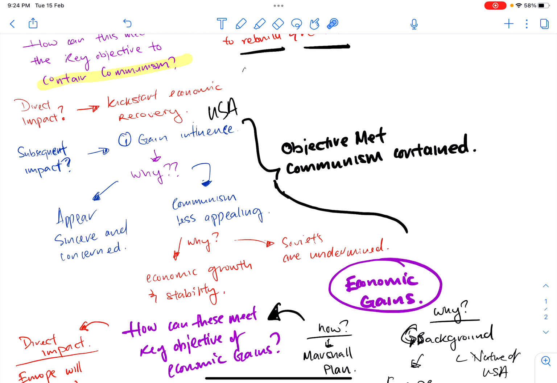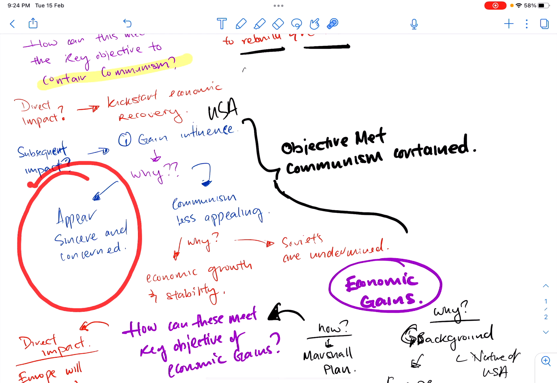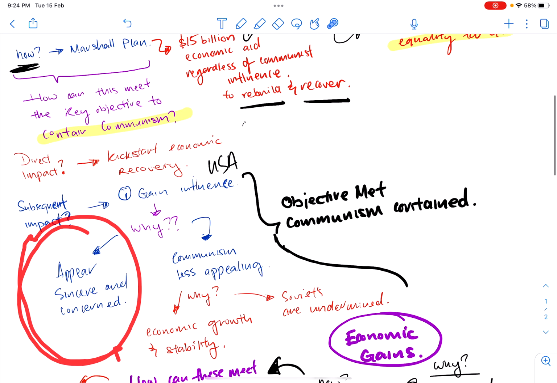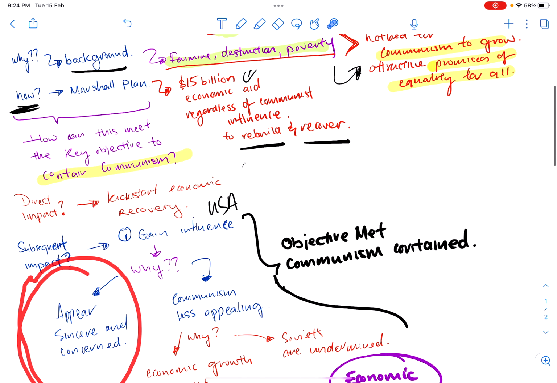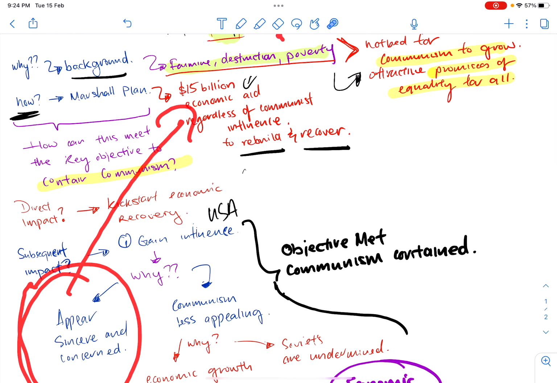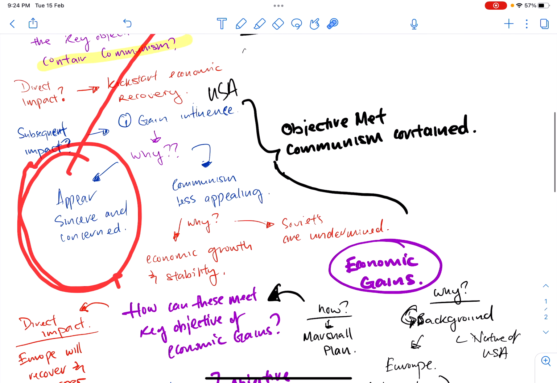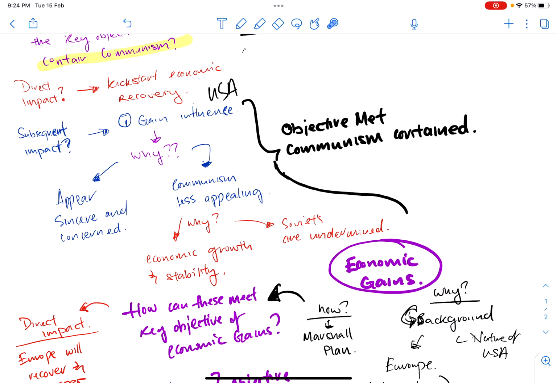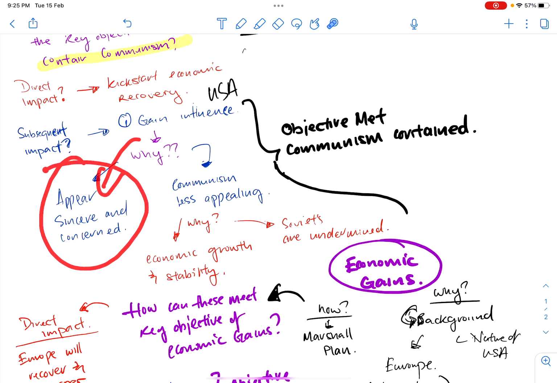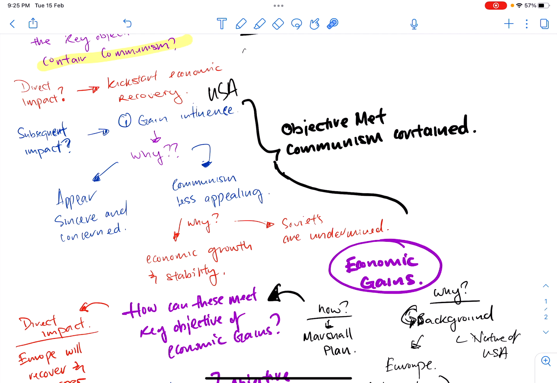You appear to be very sincere. You appear to be very concerned about their livelihoods, right? About wanting them to escape from the poverty, from the famine, from the destruction. So the subsequent impact of kickstarting your economic recovery is people are going to view you as sincere and concerned.